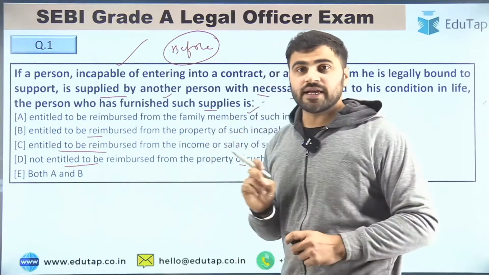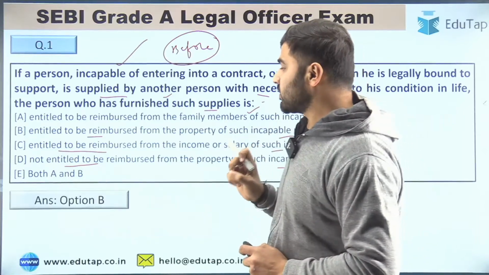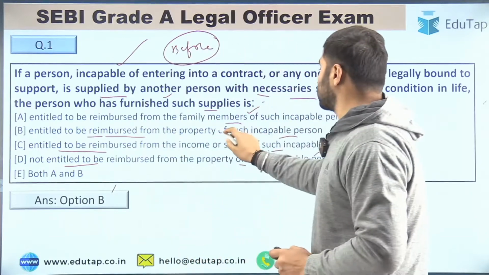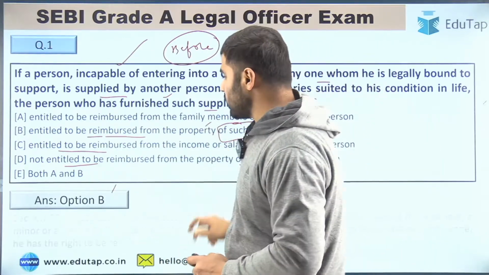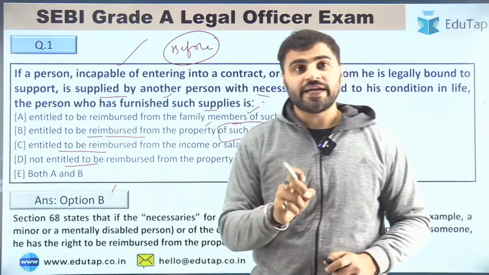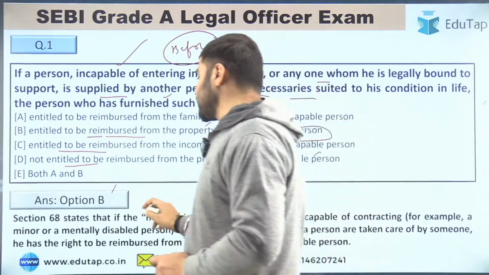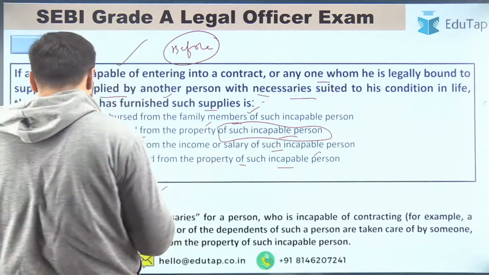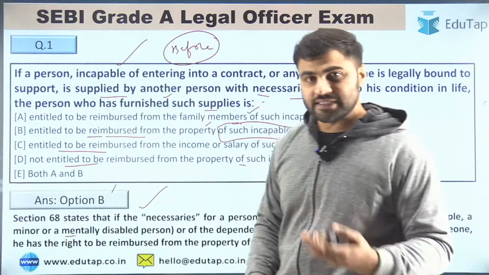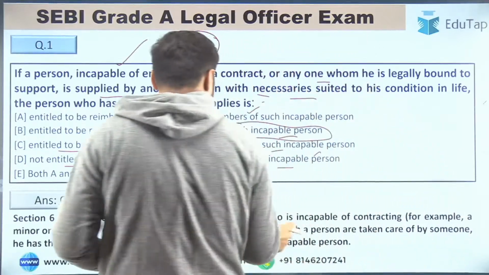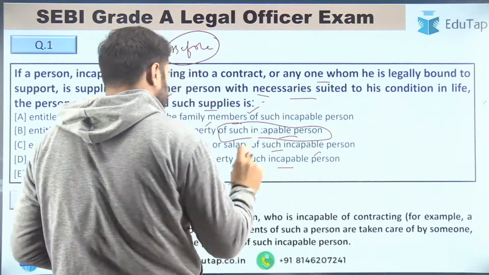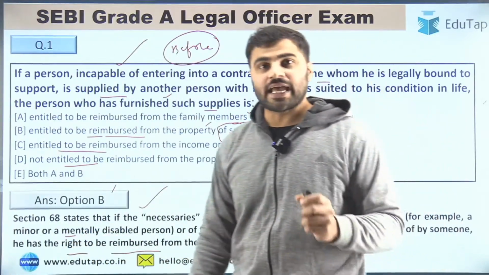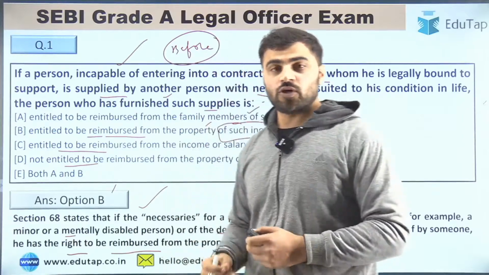So tell me the right answer, guys. What is the right answer for question number first? The right answer is option number B, that is, he is entitled to be reimbursed from the property of such incapable person. So if you read section 68 of our Indian Contract Act, it states that if the necessaries for a person who is incapable of contracting, for example a minor or a mentally disabled person, or for the dependent of such a person, are taken care of by someone, he has the right to be reimbursed from the property of such incapable person. Right, guys? So I hope you got it.